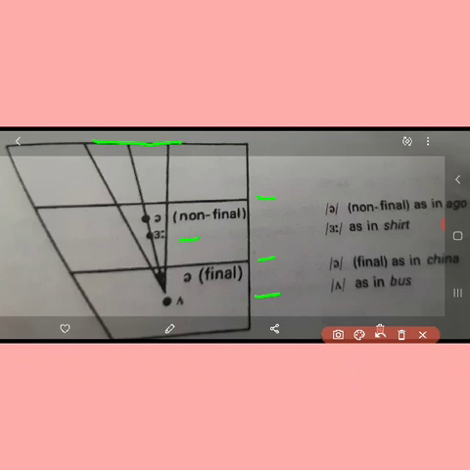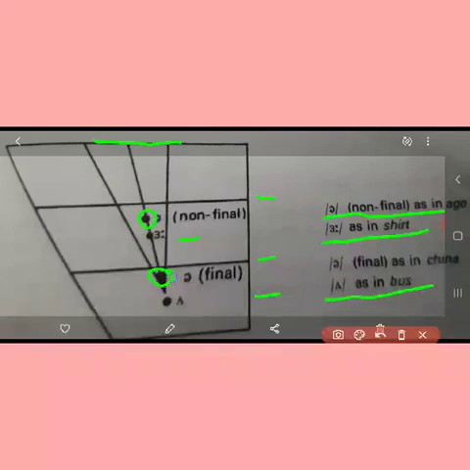The first of the central vowels is weak, or it is also known as schwa, and the second one is long, and the third one is strong. Now this weak is shown twice in the figure, here and here.